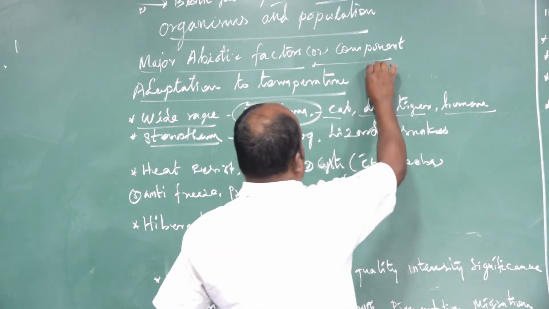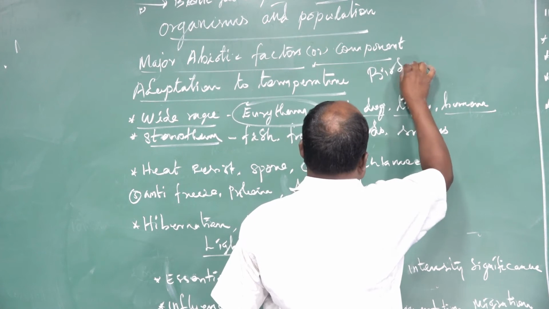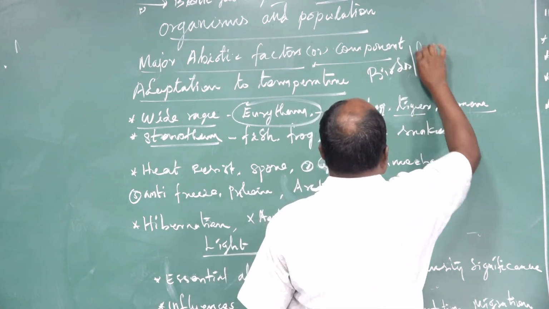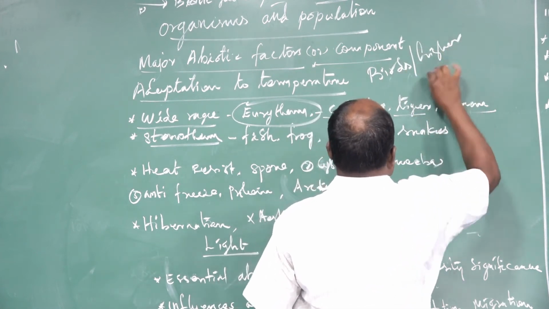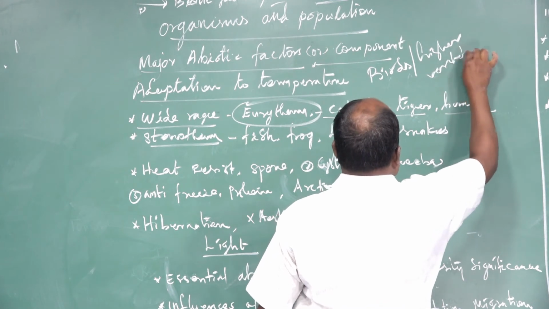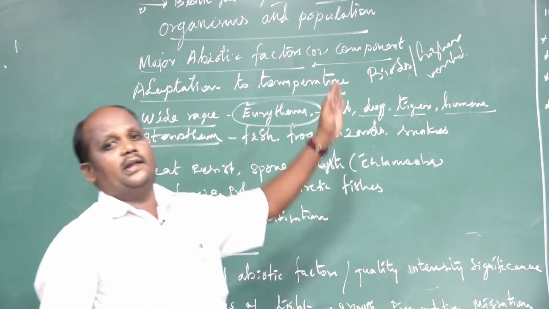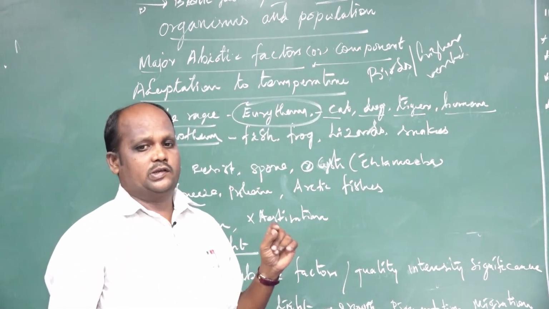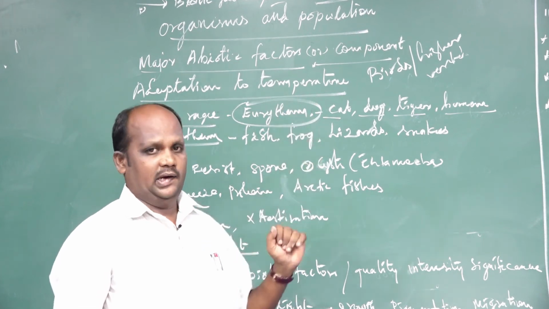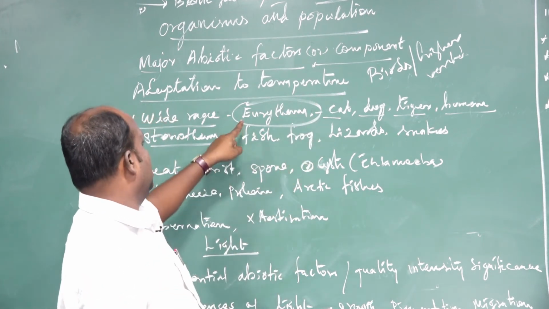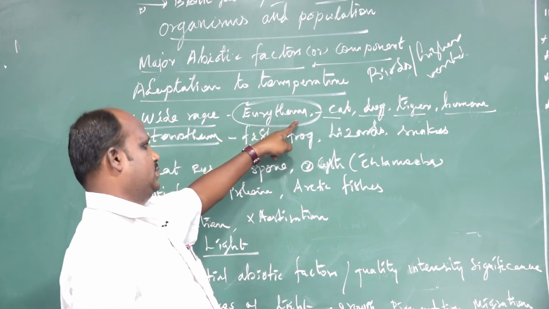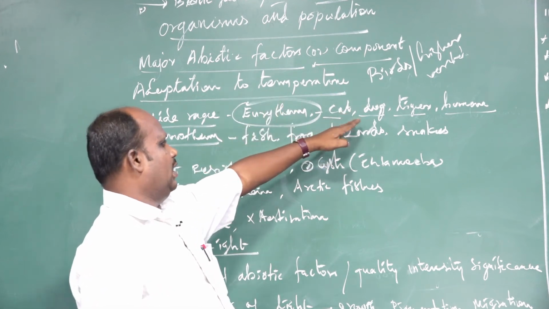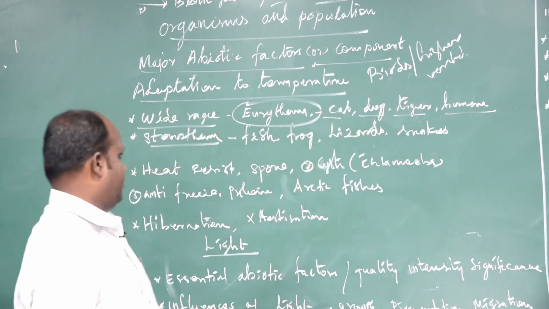I mean bird populations and other higher vertebrates. Higher vertebrate animals also live in hot climates. These animals are called warm-blooded animals. So that climate is called eurythermic. Examples: cat, dog, tigers and human populations.